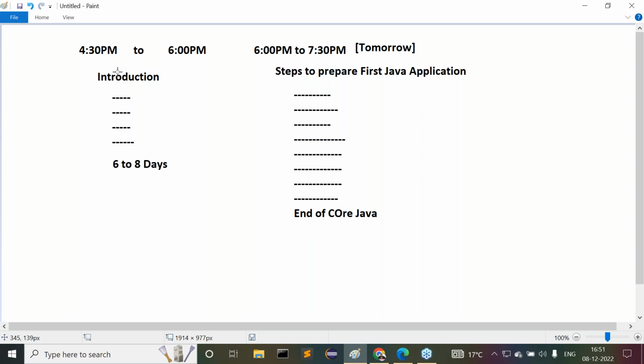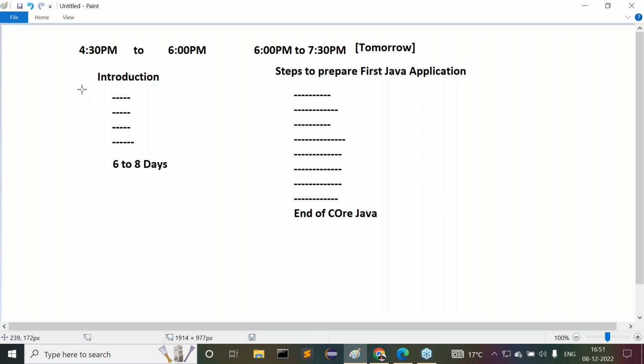First one is 4:30 to 6. Second one is 6 to 7:30. Between the 2 slots, I will not continue continuously. I will give a 10 to 15 minute break, and after that only I will continue the sessions. Don't worry, easily we can understand the content clearly.